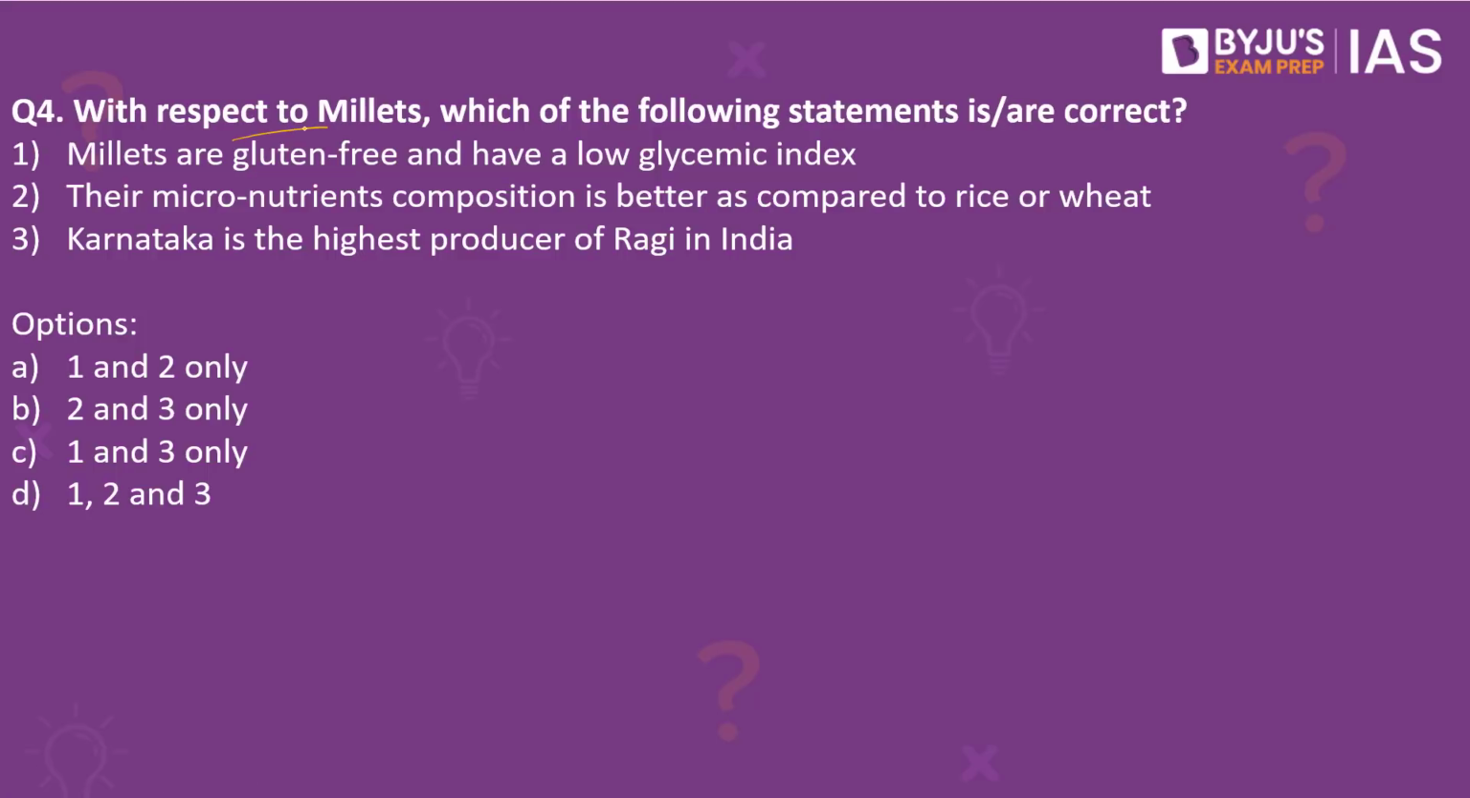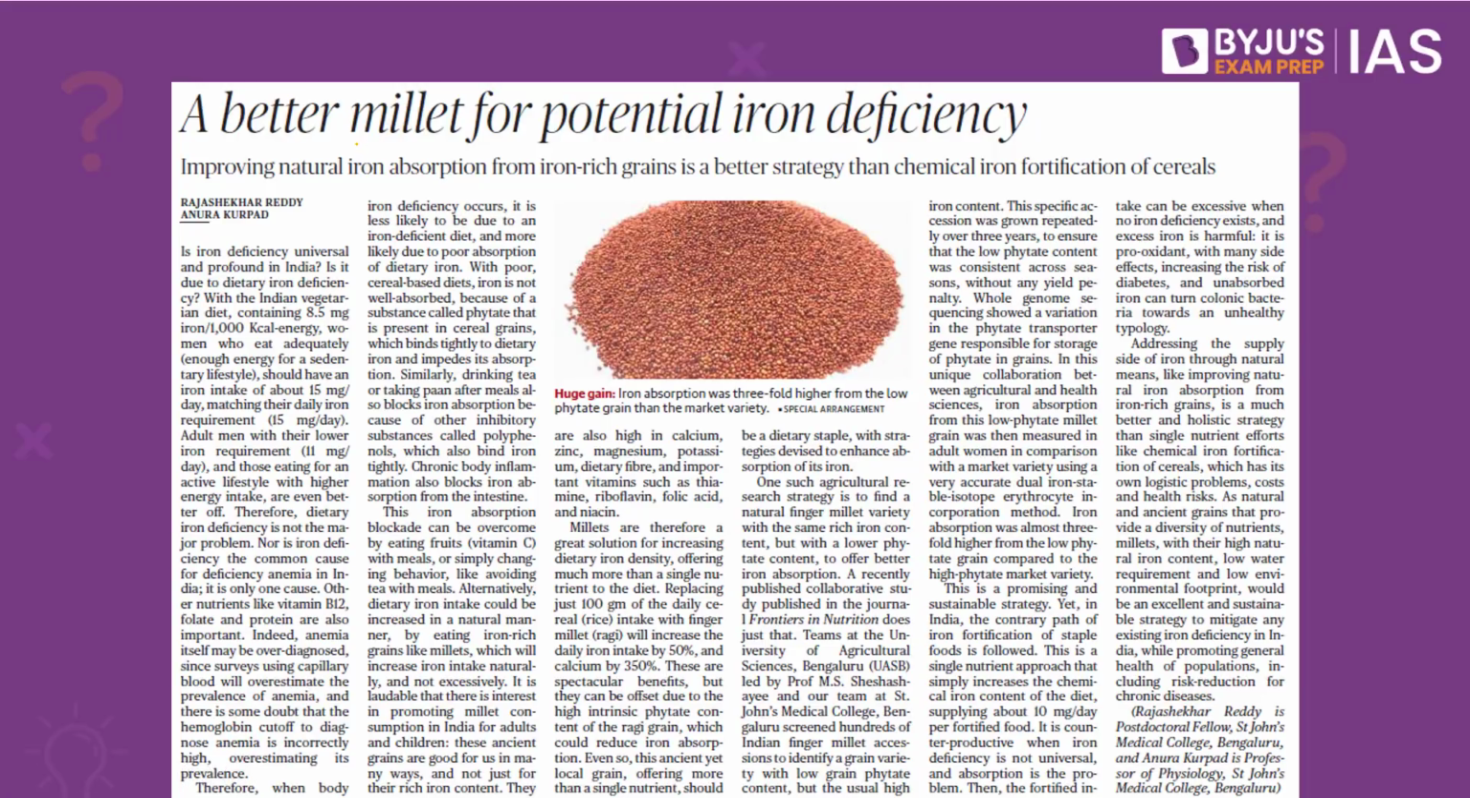With respect to millets, which of the following statements are correct? 1. Millets are gluten free and have a low glycemic index. 2. Their micronutrients composition is better as compared to rice or wheat. 3. Karnataka is the highest producer of ragi in India. Which of the statements are correct? The answer to this is 1, 2 and 3. Why have we taken this practice question? Because this article in The Hindu makes a reference to millets.